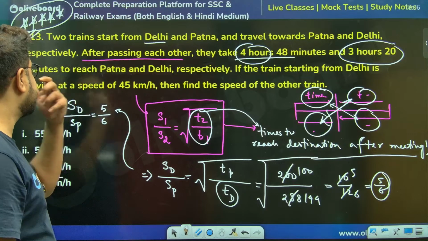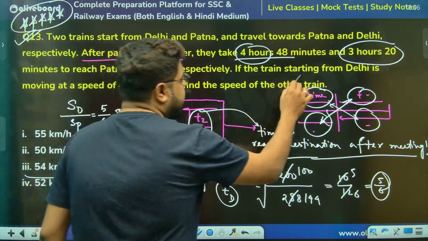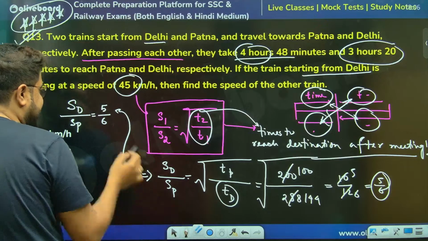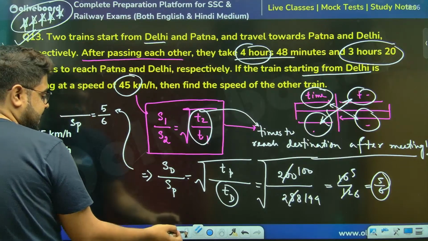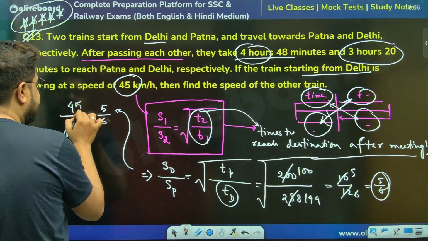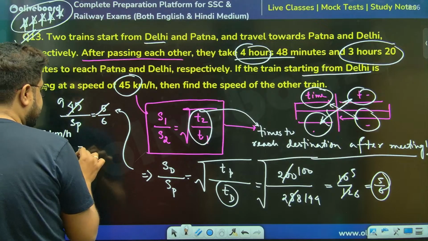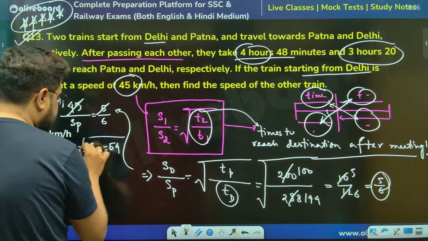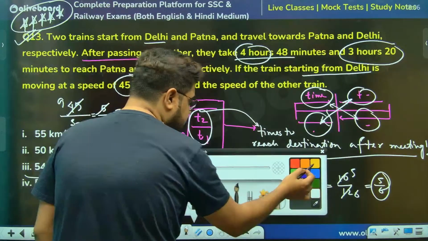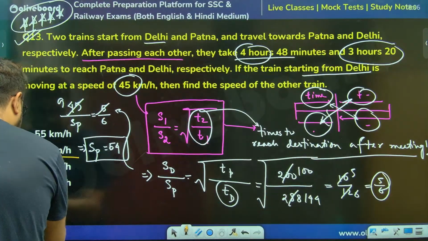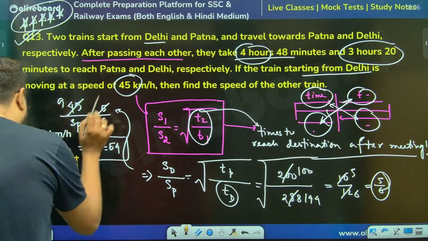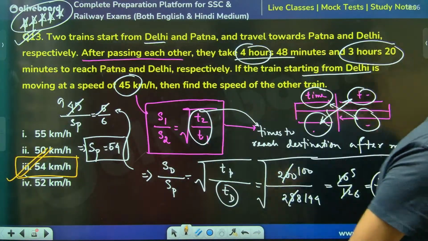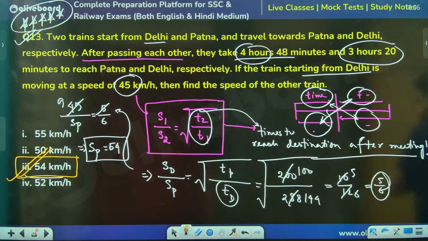Now the sum, I guess, given: the train starting from Delhi, SD is given as 45. They are saying this is 45. 5 nines are 45, so SP, which they are asking, will be 6 nines, which is 54. So that is how you solve this question. 54 kilometers per hour. Option number 3. It's a beautiful question.